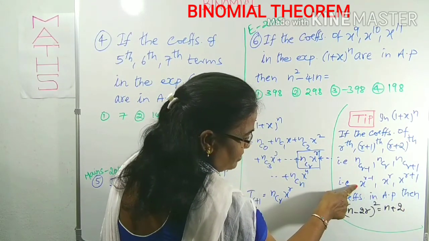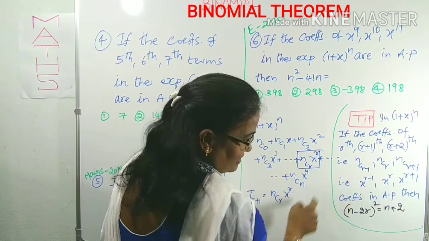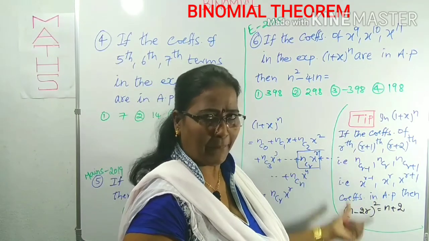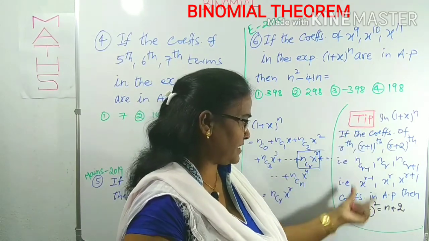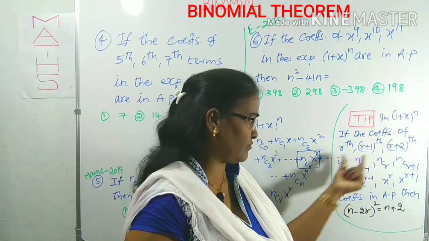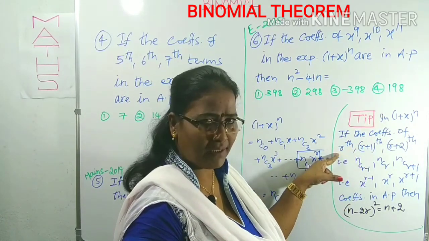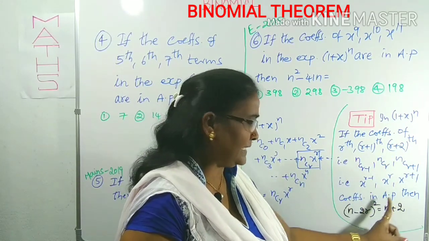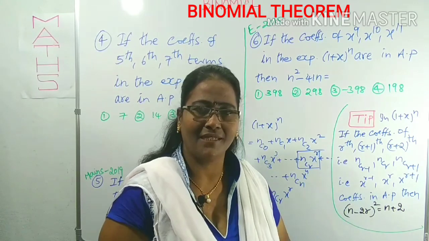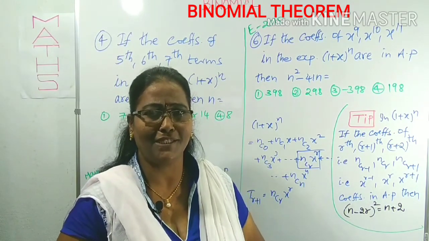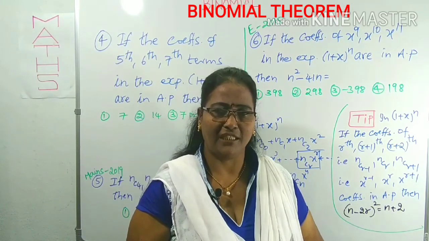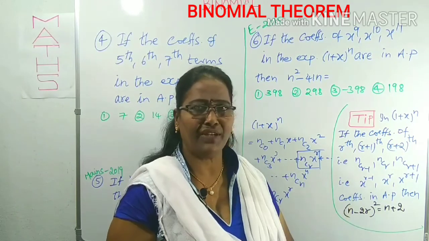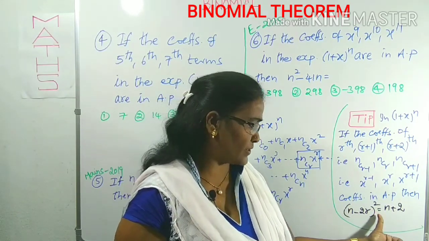For the first term, what is the power to become r? We should add 1 to this one. First we have to collect r. For that you have to know the tip. What is the tip of this expansion? In the expansion (1 + x)^n, if the coefficients of the (r-1)th, rth, (r+1)th terms are in AP series, AP meaning arithmetic progression, then the relation between n and r is (n - 2r) whole square equals n + 2.